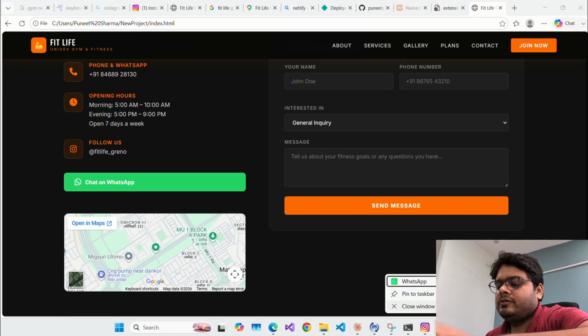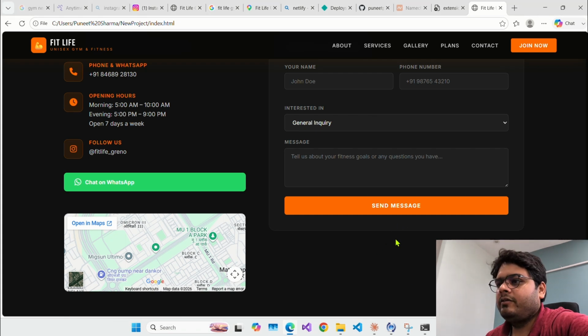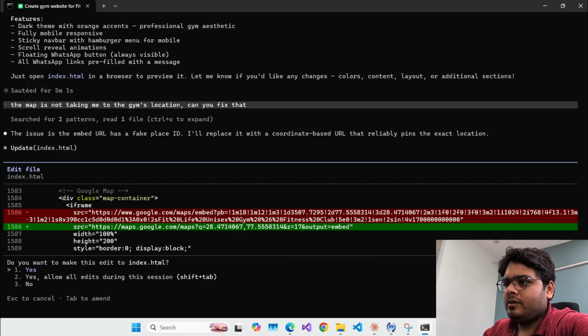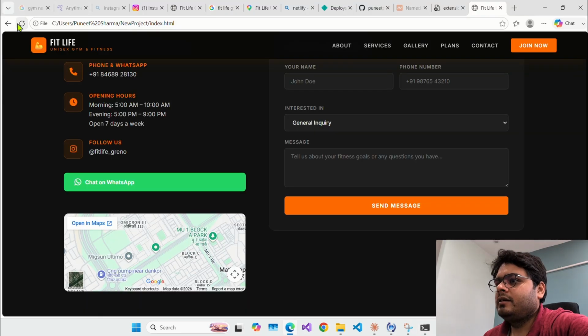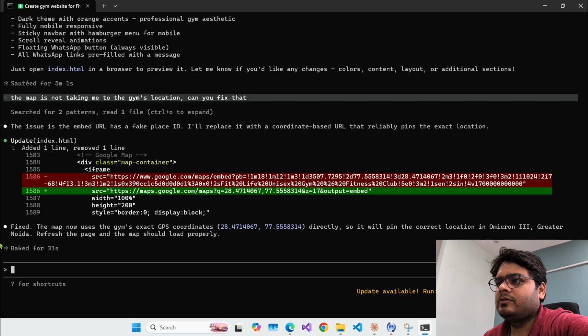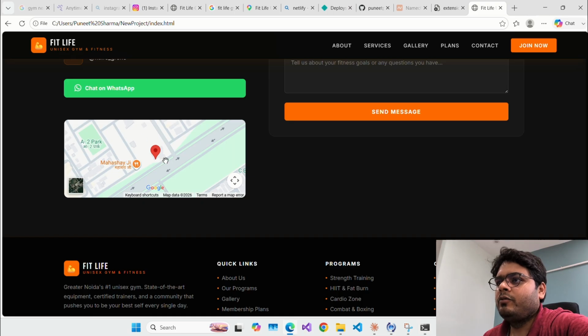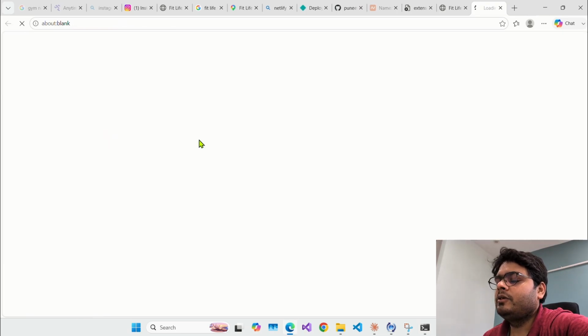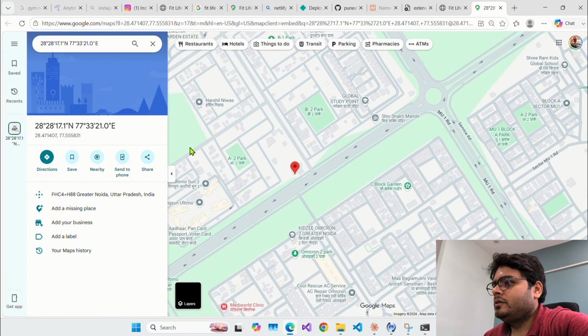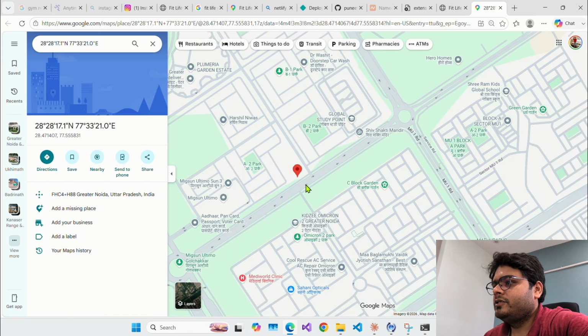It does it quite professionally. And now I see it is doing something with the Google information, Google Maps, right? So if I allow it to do that, and if I reload this page, let's see if it is doing something. Okay, this is fixed. So if I click here, open in maps, then it should take me to the location. Yeah, so this is the exact location of the gym.